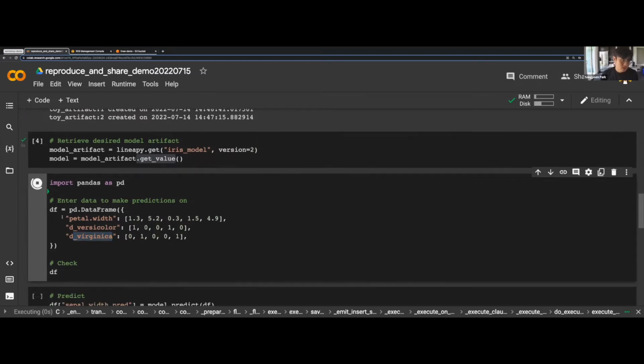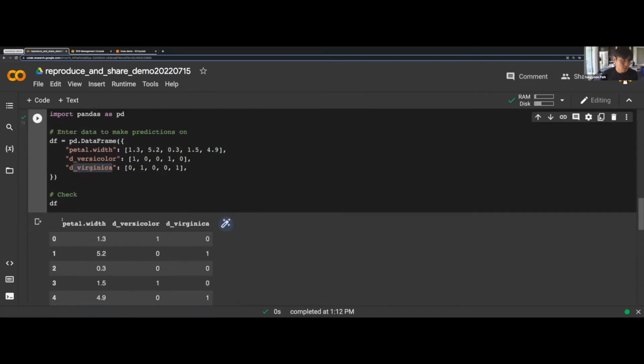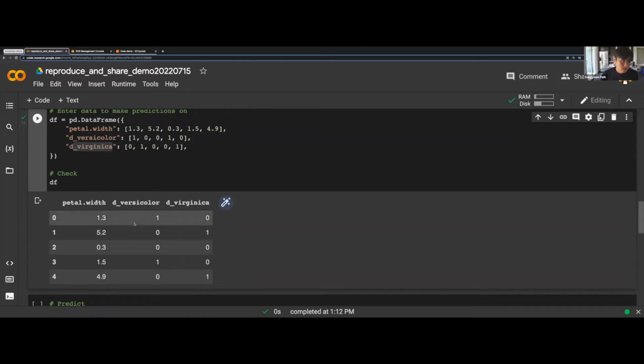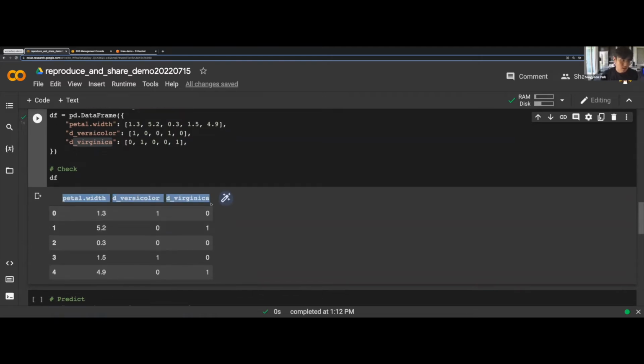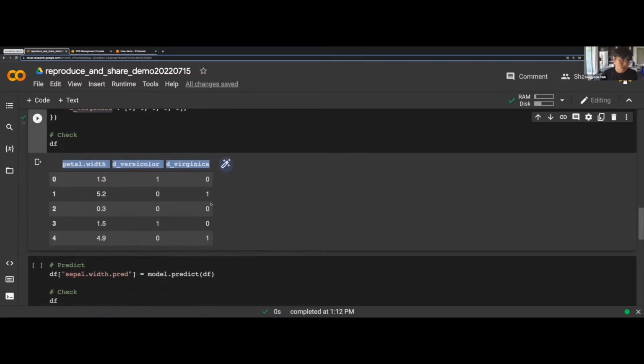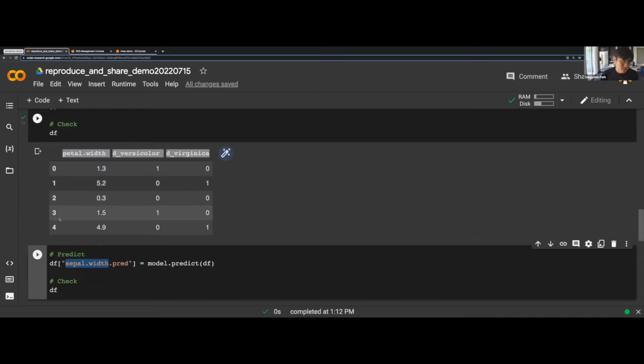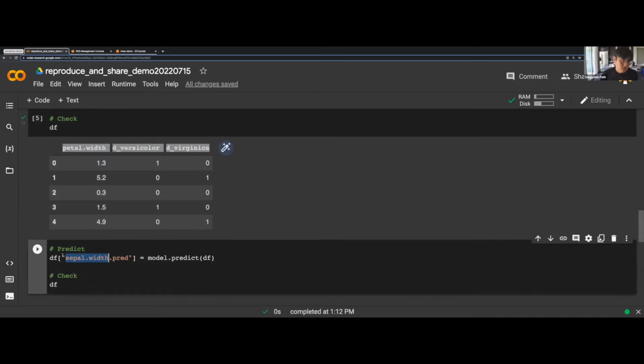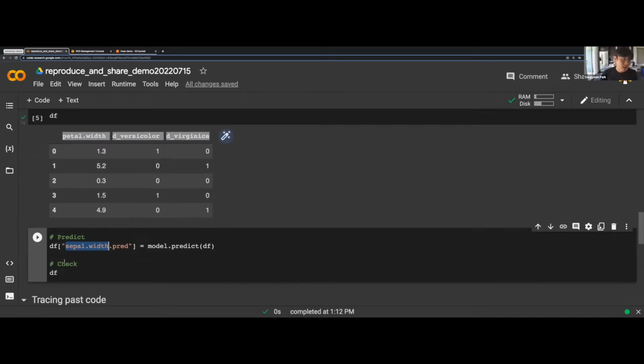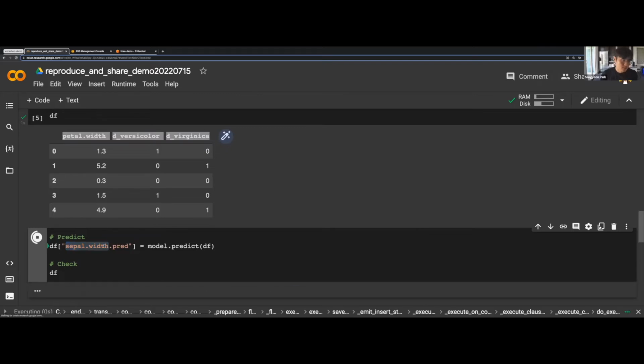If I run this and check the data that we created for the prediction, this is what it looks like. Again, these are predictor columns, and of course, we want to use these variables to make a prediction. The prediction we're trying to make is the sepal width, which is another physical trait. So we're trying to make a prediction about these 5 records. And let's save this into the data frame so that we can examine the prediction. And if we run this,